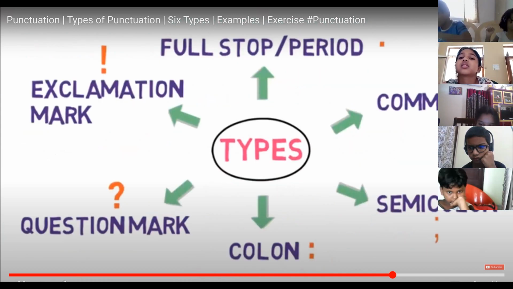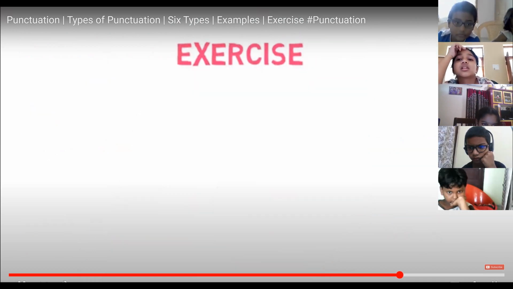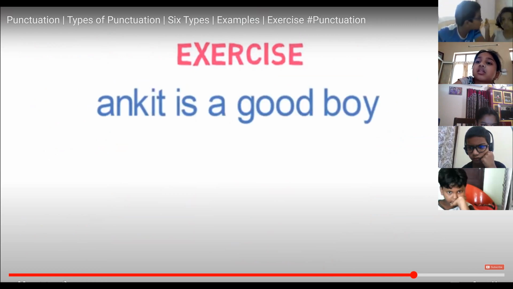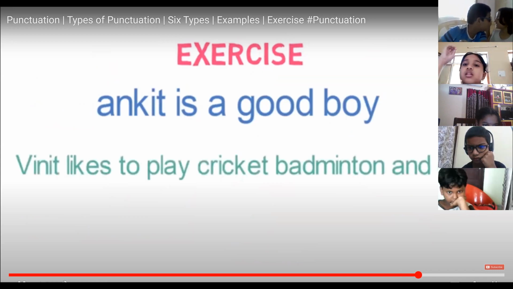These are the 6 principal punctuation marks. Let me give you an exercise to practice. You have to add the punctuation mark wherever required and message me the answer in a comment. So the sentences without punctuation marks are: number 1, Ankit is a good boy. Number 2, Vinit likes to play cricket, badminton and chess. Number 3, what a beautiful girl she is.